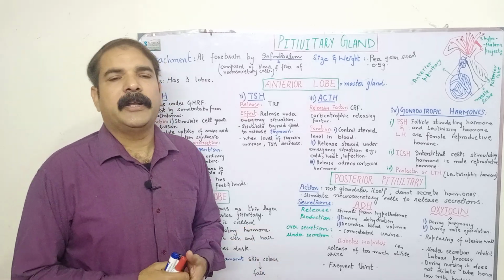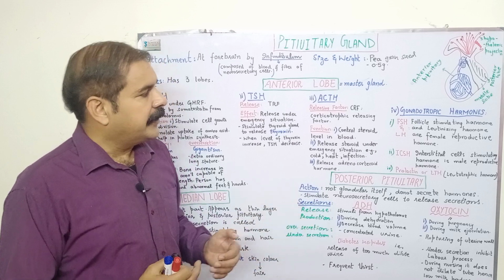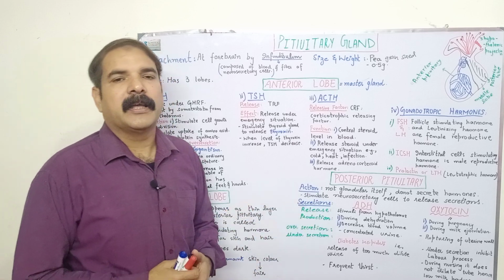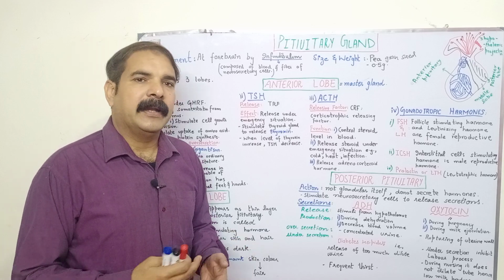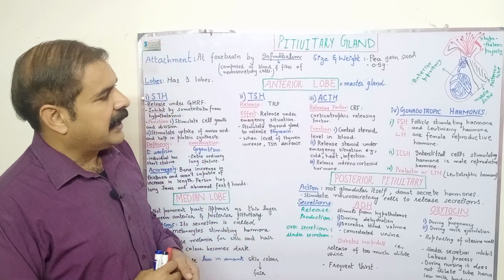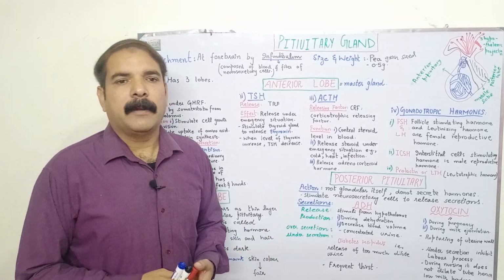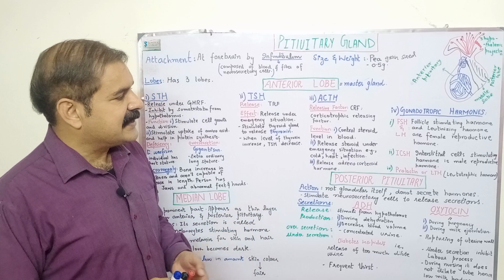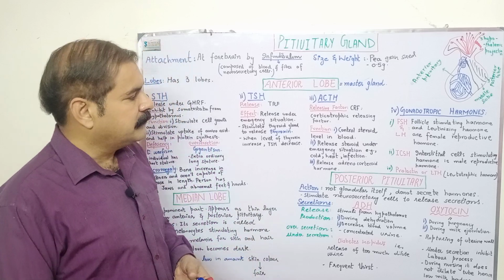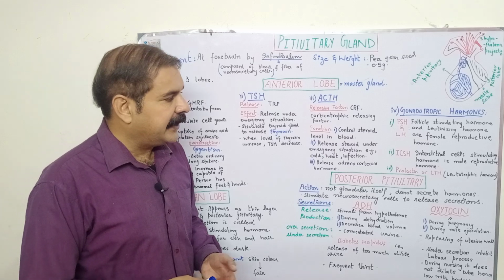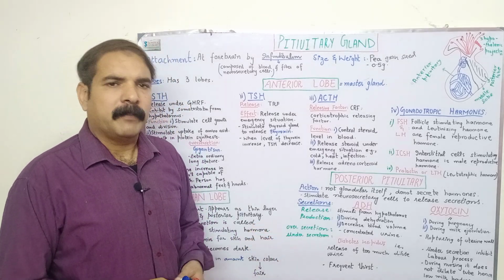The next secretion is the gonadotrophic hormones. Gonadotrophic hormones are related to the sexual hormones of the human, and they include FSH, follicle stimulating hormone, which stimulates the follicle inside the ovary and helps in ovum formation. Luteinizing hormone, which is an important female hormone, helps in ovulation. ICSH, interstitial cell stimulating hormone, helps in the formation of sperm. And prolactin or LTH helps in the ejection of milk.